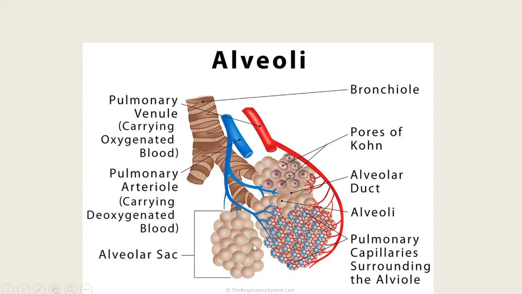The terminal bronchiole forms the respiratory bronchioles. These are the respiratory bronchioles, and each respiratory bronchiole divides into a number of alveolar ducts, and the alveolar duct gives rise to the alveolar sac, or what is called the alveoli. The alveoli are the structural and functional unit of the lungs.